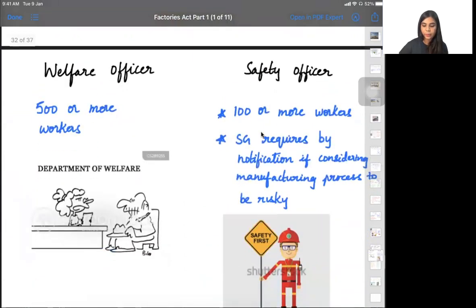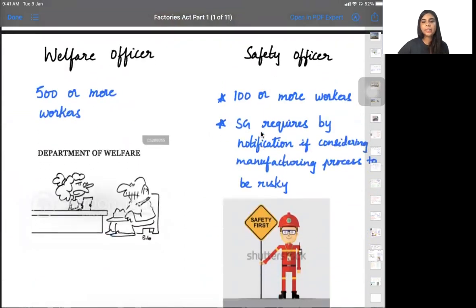The next one we are talking about is a welfare officer. In any factory, if there are 500 or more people, we will have to appoint a welfare officer. Okay, and we also have to appoint a safety officer if we have 100 or more workers. Also, if the central government thinks that your manufacturing process is risky and wants you to appoint a safety officer, in that case also you will have to appoint a safety officer. Is that clear? Yes, ma'am.